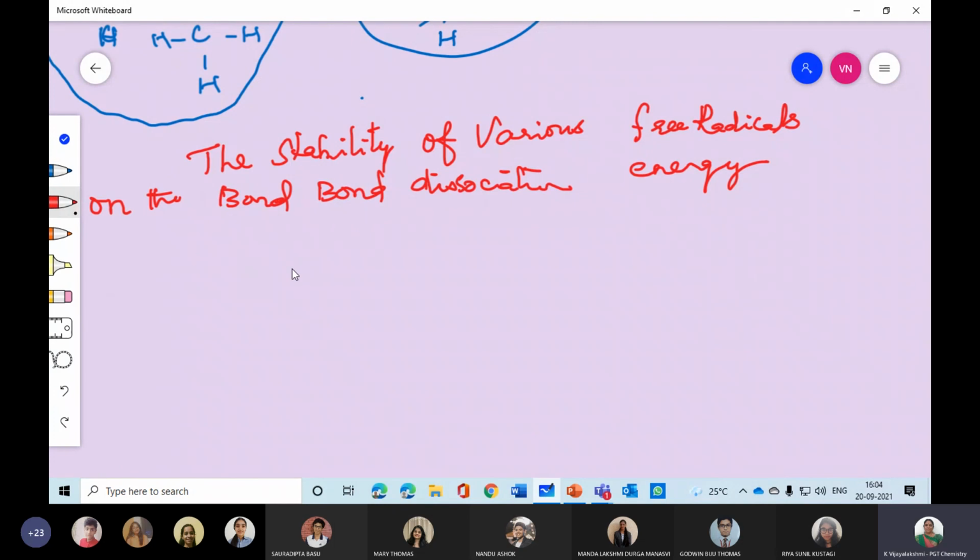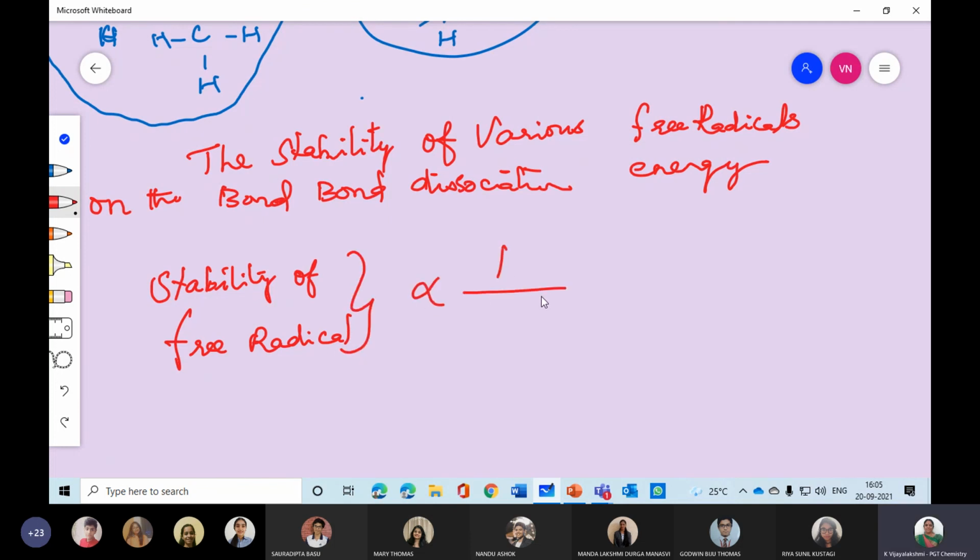Just note this down, students, because they may ask it in the options. The stability of a free radical is inversely proportional to bond dissociation energy.